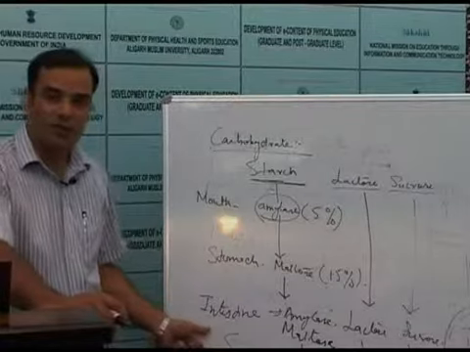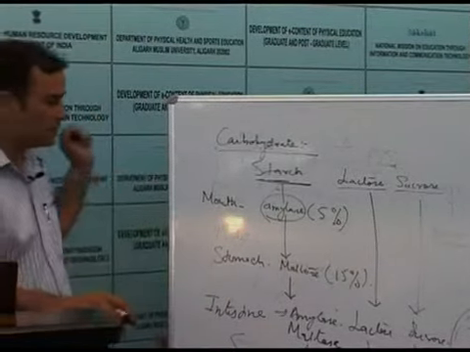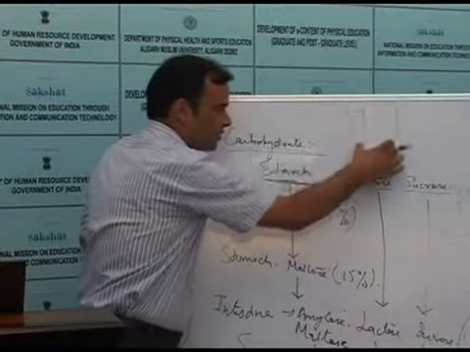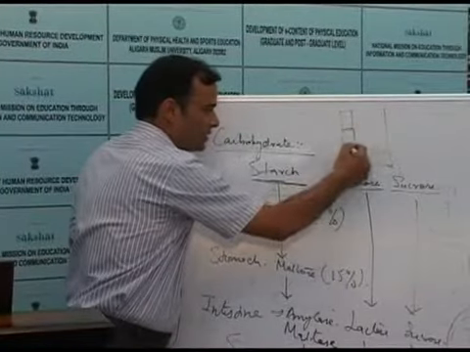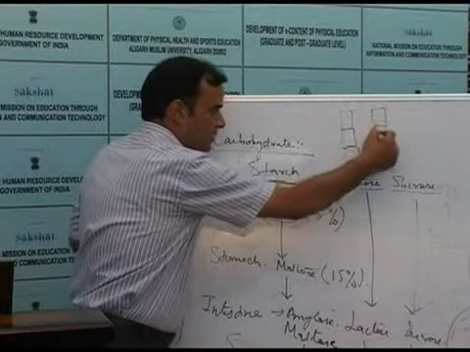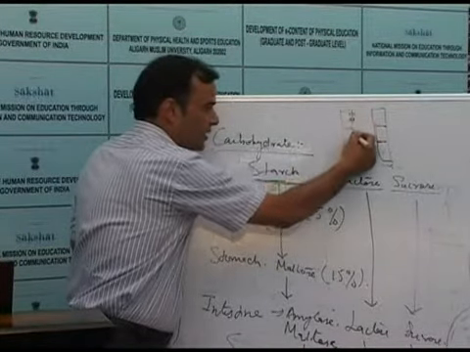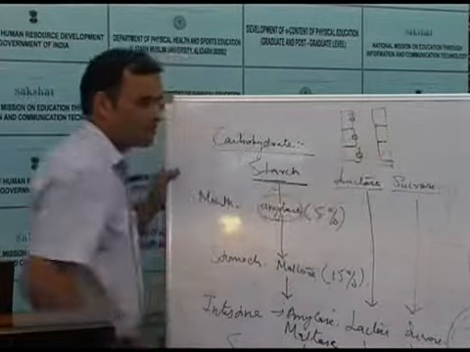In the small intestine, if this is the lumen of the small intestine, these are the cells that line the small intestine. These cells are called enterocytes, and these enterocytes contain many membrane-bound enzymes.